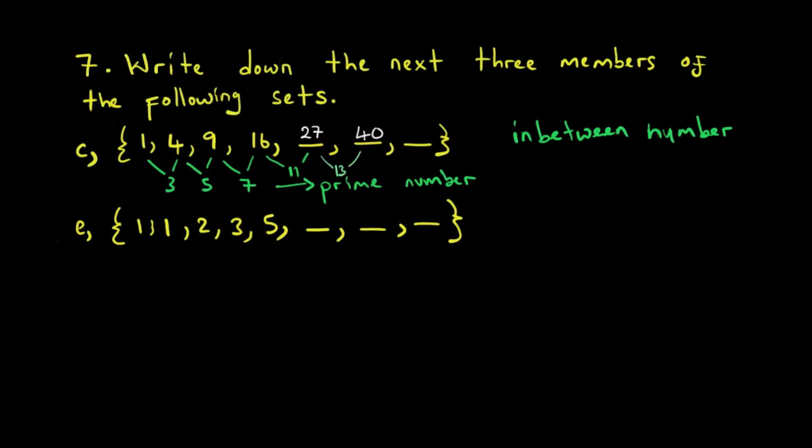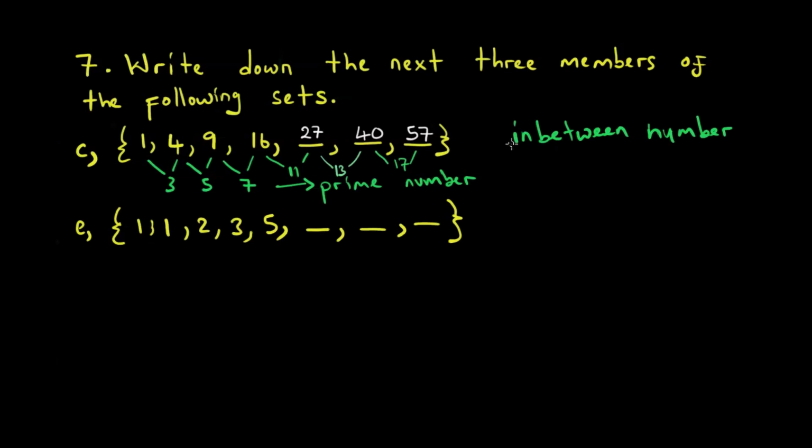What is our next prime number? 14 is out because of 7, 15 is out because of 3, 16 is out because of 4, so it is 17. Then 40 plus 17 gives us 57. So the numbers required are 27, 40 and 57.